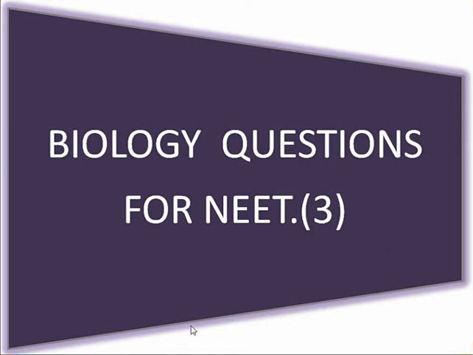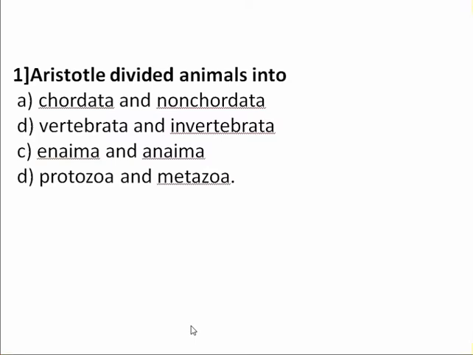this session. And the first question is, Aristotle divided animals into option A chordata and non-chordata, option B vertebrata and invertebrata, option C enaima and anaima, option D protozoa and metazoa. See here, Aristotle classified the animals basically into enaima and anaima. Then comes the question, what is enaima and anaima?